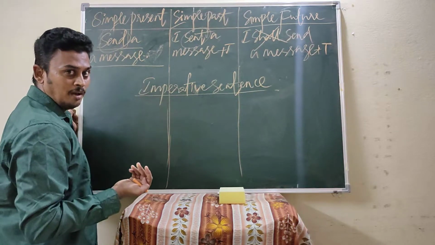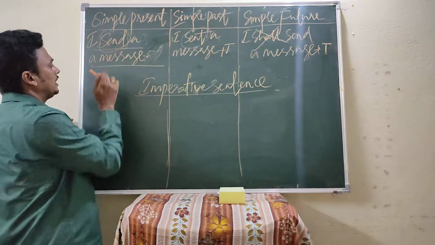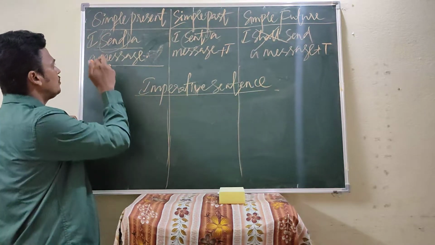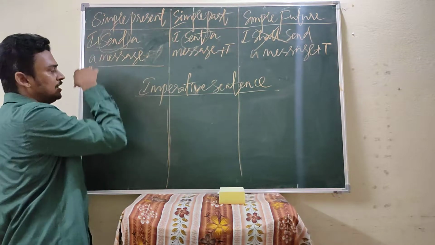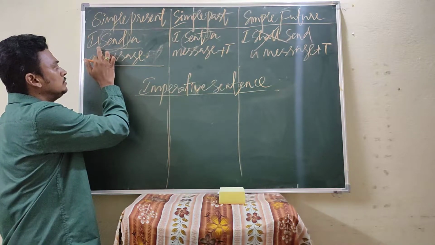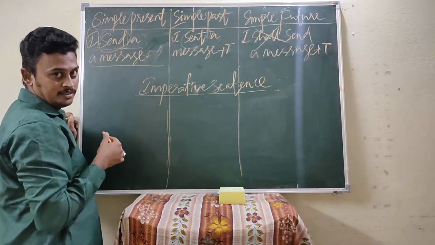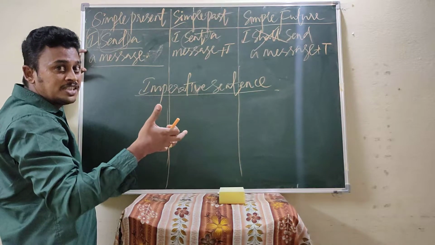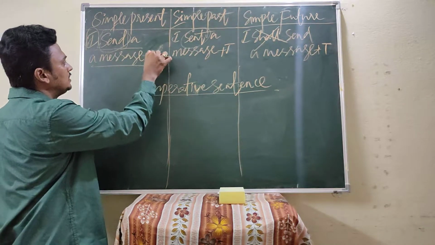Now, when we move to the interrogative sentence. Now the question here, WH questions and yes or no questions, we already discussed in the last class. So here we find WH questions or yes or no questions when the helping verb is do, because it is the simple present tense. When the helping verb comes in the beginning of the sentence, that is a yes or no question. In simple present tense, do I send a message? Do I send a message?